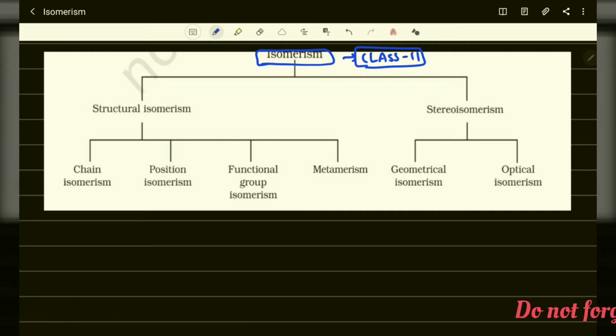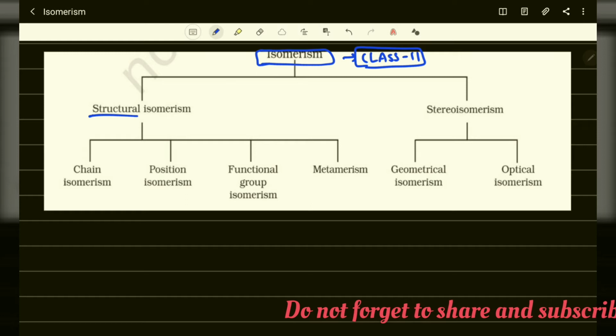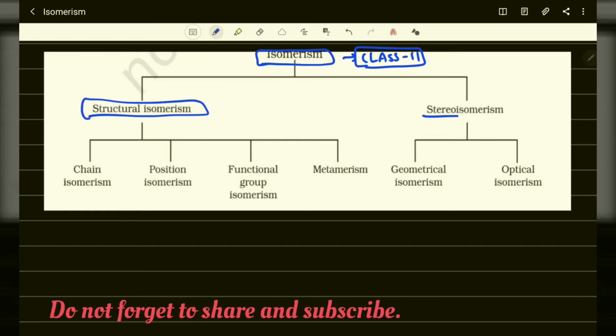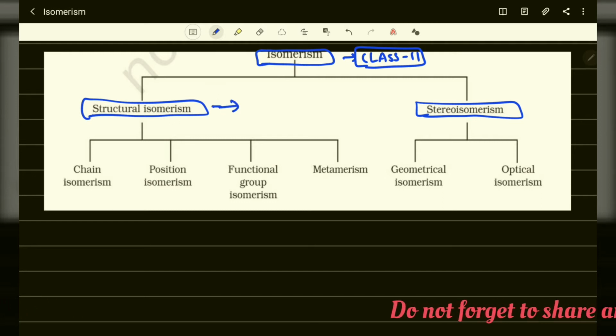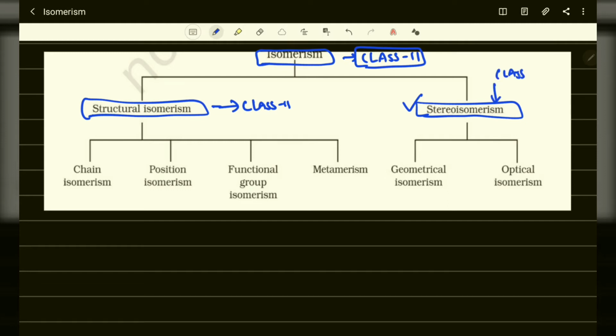We all know isomerism is divided into structural isomerism and stereoisomerism. In class 11th we have to study only this one. When we go to class 12 we will study stereoisomerism. This is basically the part for class 12th, where we will study geometrical isomerism and optical isomerism.